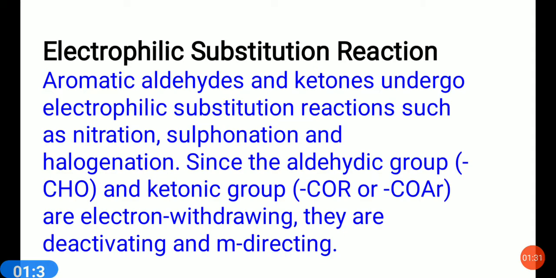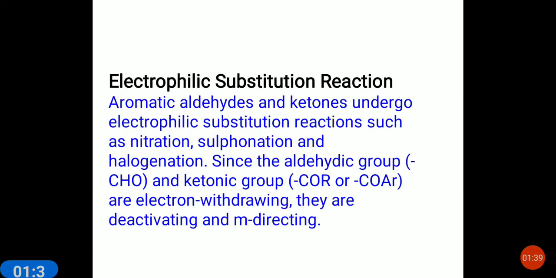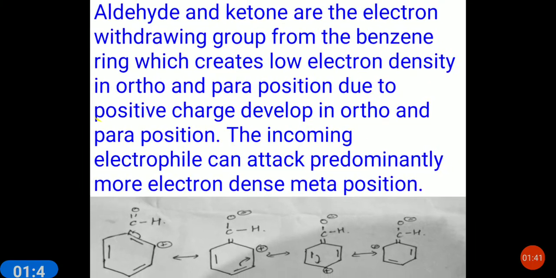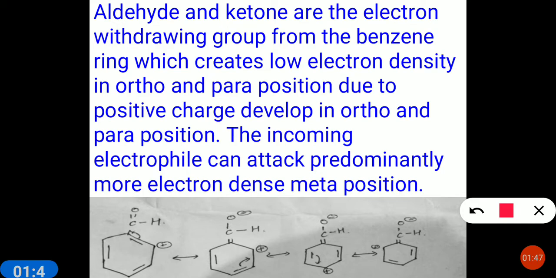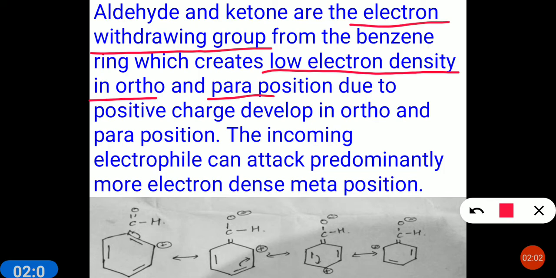The aldehydic group and ketonic group are electron withdrawing and they are deactivating. So here you can see I have made the resonating structure. Aldehyde and ketone are electron withdrawing groups from the benzene ring, which create low electron density at ortho and para. So whenever the attack happens, it will attack at the meta position, which is more electron dense.